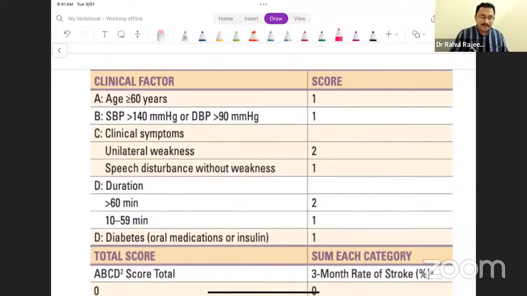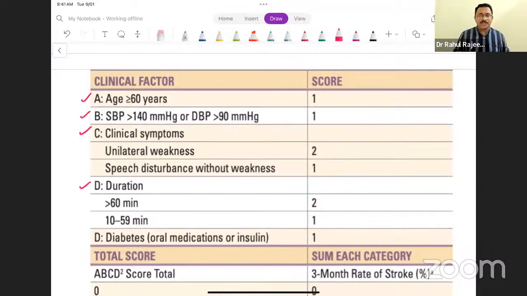A quick look at the parameters will tell you that A is for age more than or equal to 60 years. B, systolic blood pressure more than 140 or diastolic blood pressure more than 90. C, for clinical symptoms. If the patient has unilateral weakness, 2 points. If the patient has just a speech disturbance without weakness, it is 1 point. Now let me ask you a question in the chat box. Suppose you have a patient who has both weakness and speech disturbance. What is the score that you will assign? Please answer in the comment section.